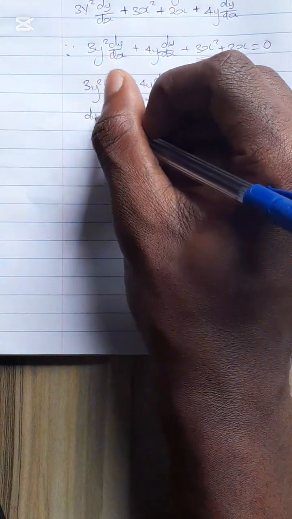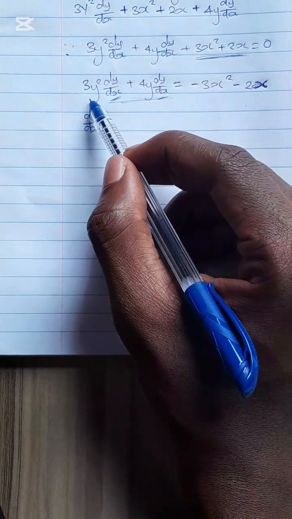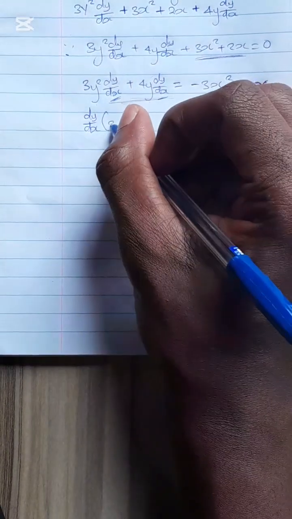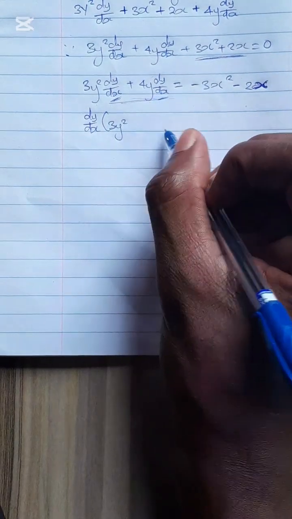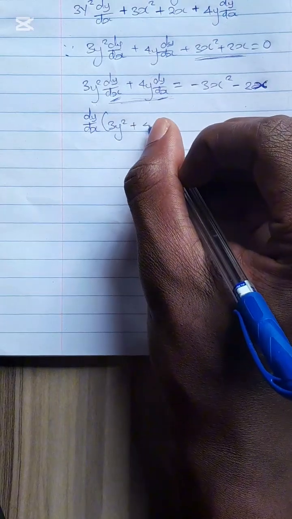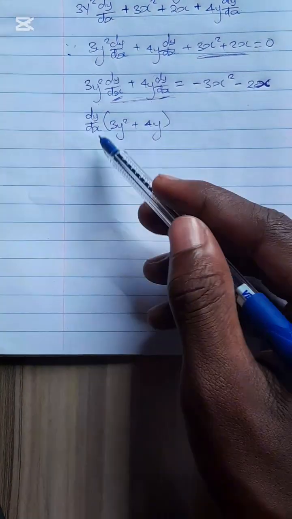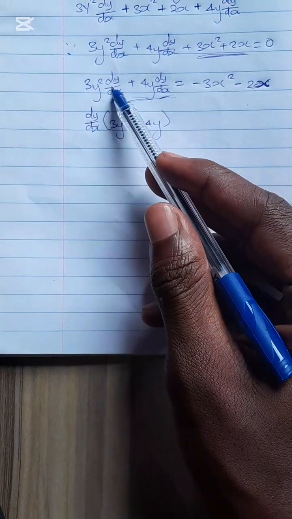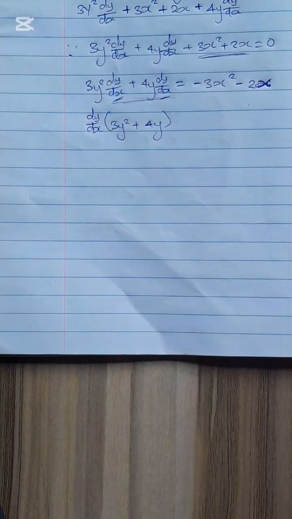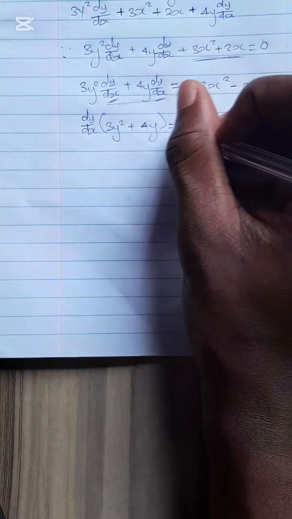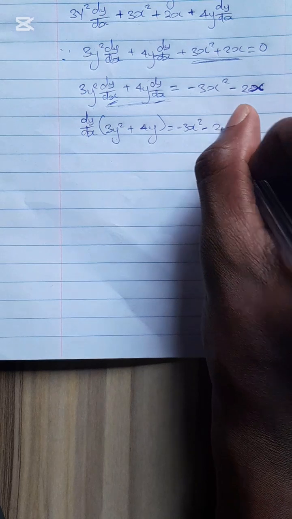So we take dy dx outside the brackets: dividing dy dx into 3y squared gives 3y squared, and dividing dy dx into 4y gives plus 4y. If you open this bracket, dy dx times this gives us this, so this is the same thing as this. Then remember here, minus 3x squared minus 2x.